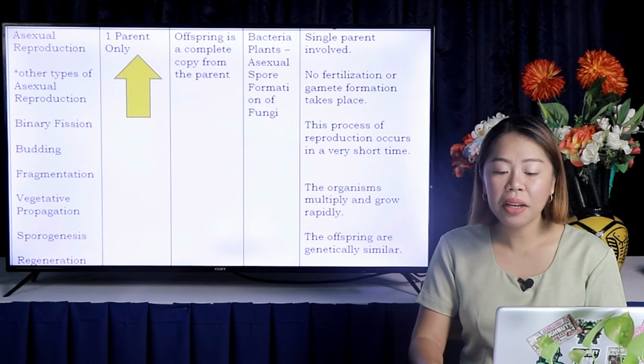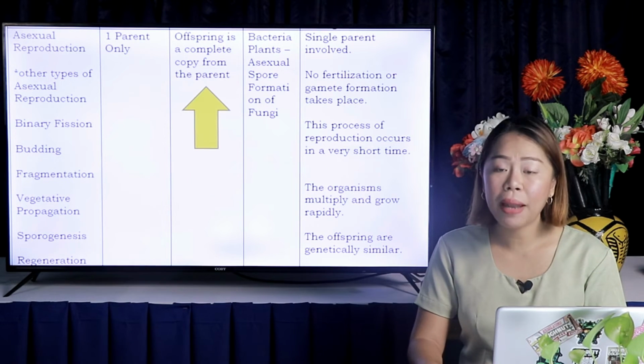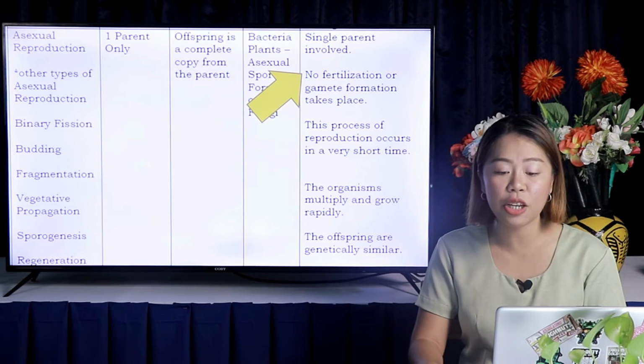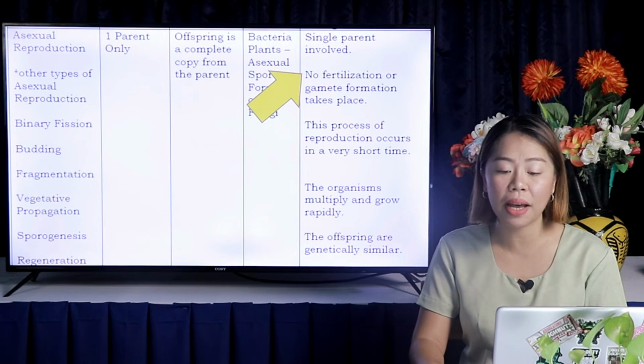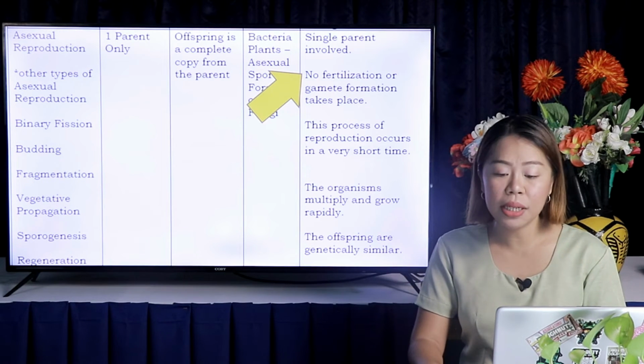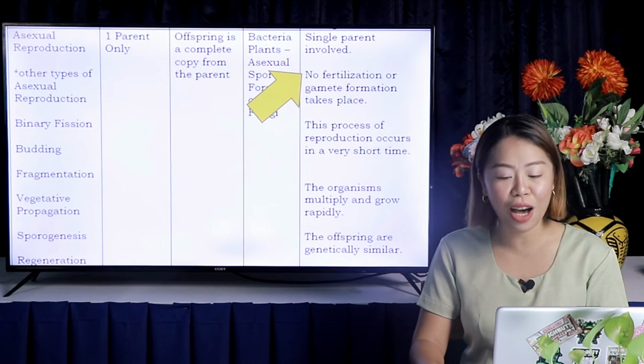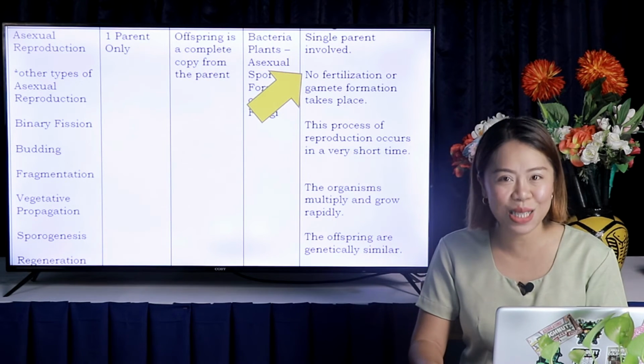Bacteria is one of the examples, and for the plants, asexual spore formation of fungi. Asexual reproduction is characterized with no fertilization or gamete formation process. This process occurs in a very short time. The organisms multiply and grow rapidly, and the offspring are genetically similar.